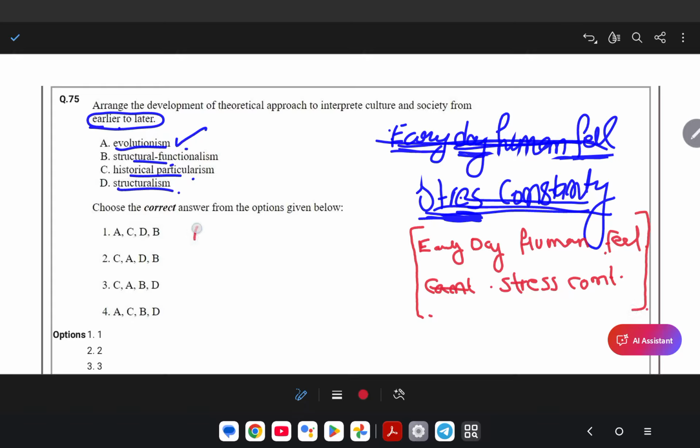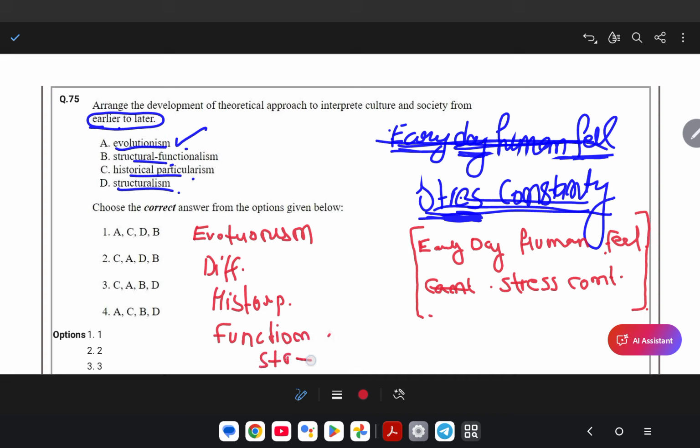E for evolutionism. D for diffusionism. Human for historical particularism. Feel for functionalism. Stress constantly for structural functionalism, and then in last, structuralism.